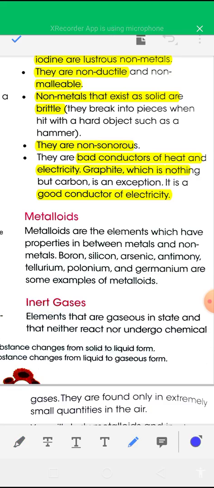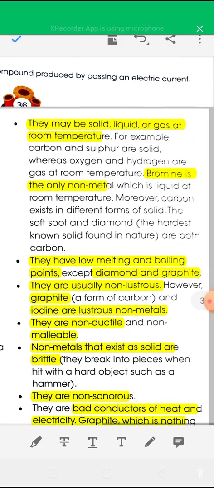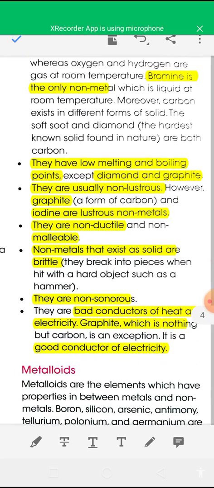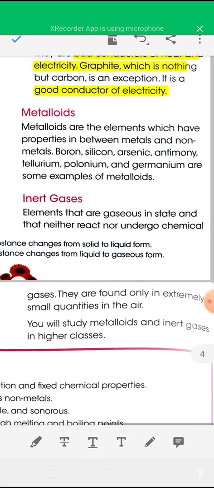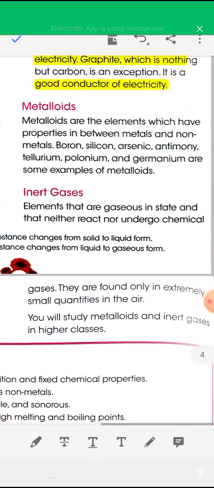So, the main features of non-metals: they may be solid, liquid, or gas at room temperature. They have a low melting point and boiling point. They are usually non-lustrous, the exceptions being graphite and iodine. They are non-ductile, non-malleable, brittle if solid, and non-sonorous. And they are bad conductors of heat and electricity. Graphite is an exception, a good conductor of heat and electricity.